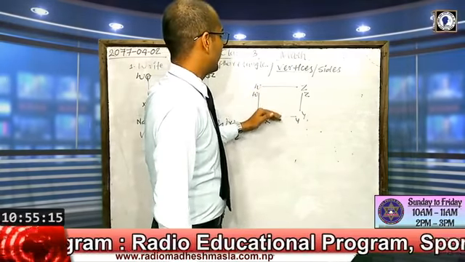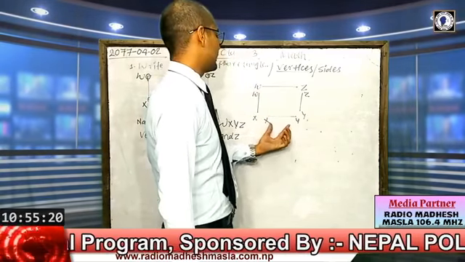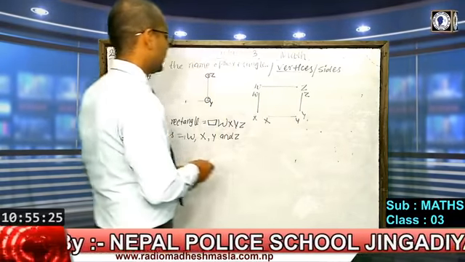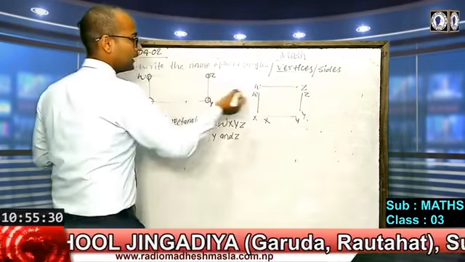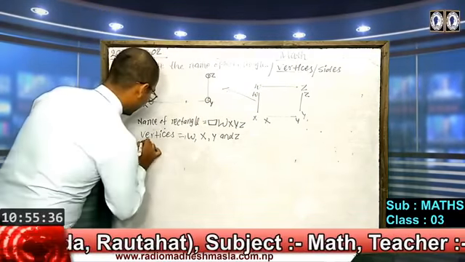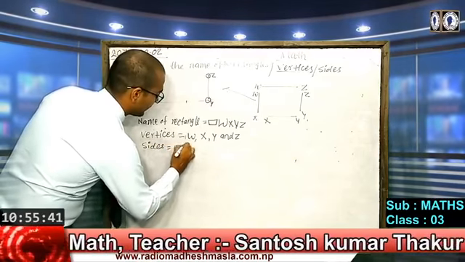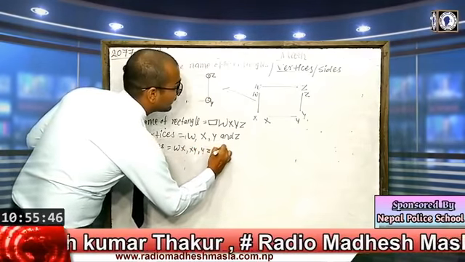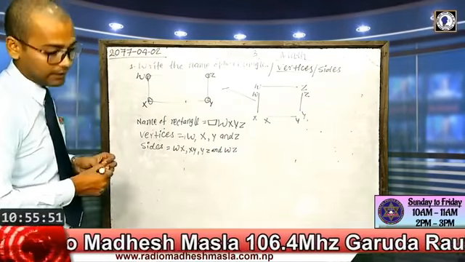We have four line segments, and their names are WX, another is XY, another is YZ, then another is ZW. In this way we can find them, and when we join all these lines with each other, the shape WXYZ is formed. So for the names of sides, we can write first WX, then XY, then YZ, and then WZ. Alphabetically we should write the first letter first.